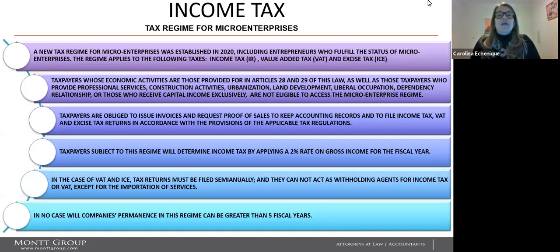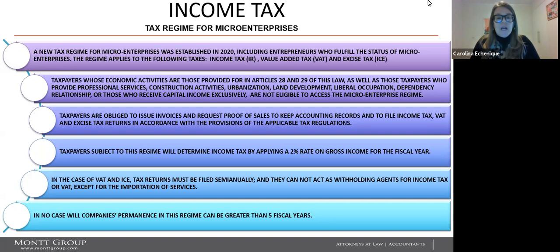Let's go through the tax regime for micro-enterprises. A new tax regime for micro-enterprises was established in the year 2020, including entrepreneurs who fulfill the status of micro-enterprises. This regime applies to the following taxes: income tax, value-added tax, and excise tax.